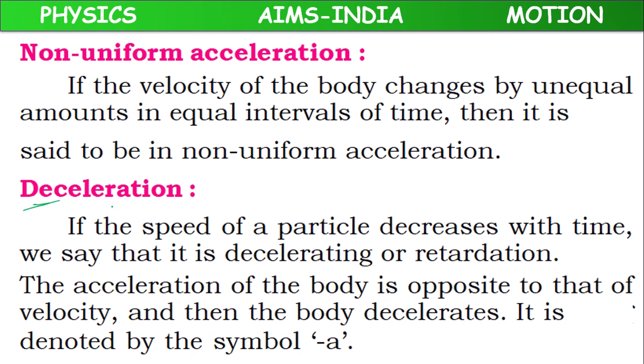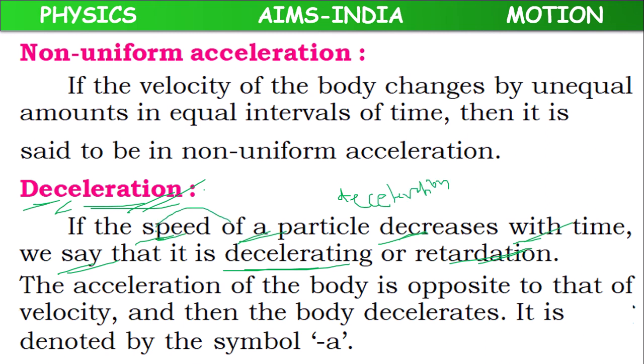Next one, we have deceleration. If the speed of the particle decreases with time, we can say that it is decelerating or it is possessing retardation or deceleration.